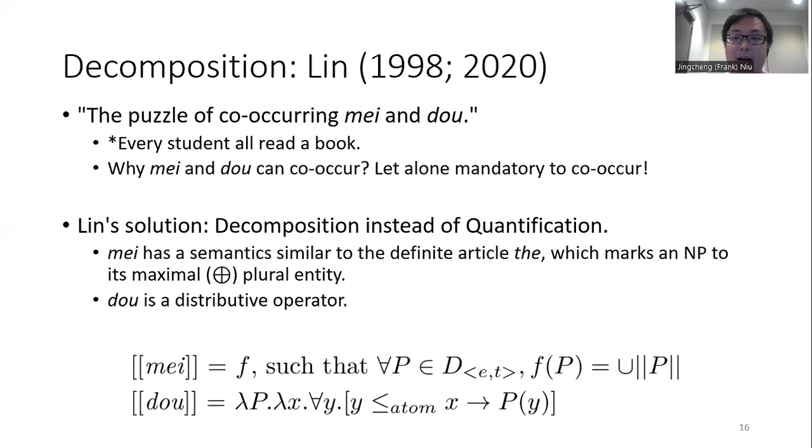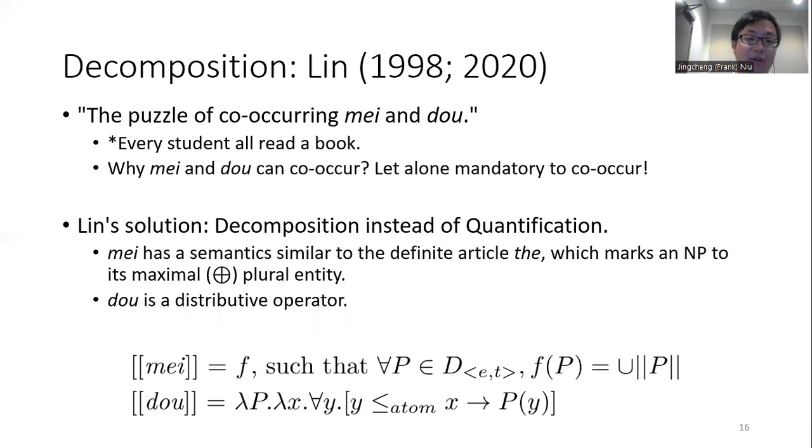And there is another, decompositional account of Chinese quantifier scope. As we mentioned before, there is always this puzzle of the co-occurrence of mei and dou. So why can they co-occur when they are both universal? Let alone that the co-occurrence is mandatory in some situations. Lin argues that mei and dou are actually not quantifiers. Mei has a semantics similar to the definite article the, which marks an NP to its maximal plurality, symbolized by this circle plus symbol, and dou is